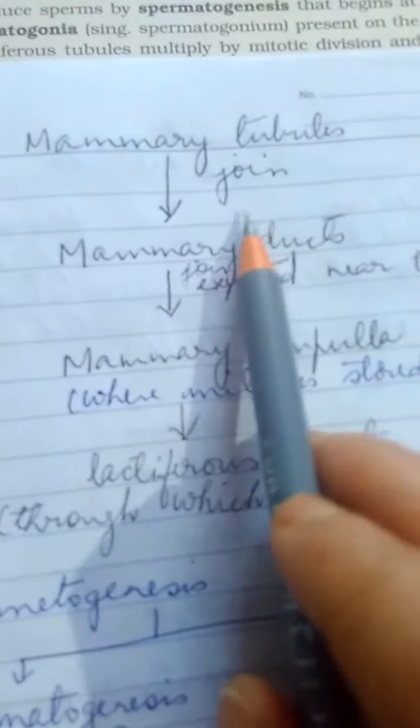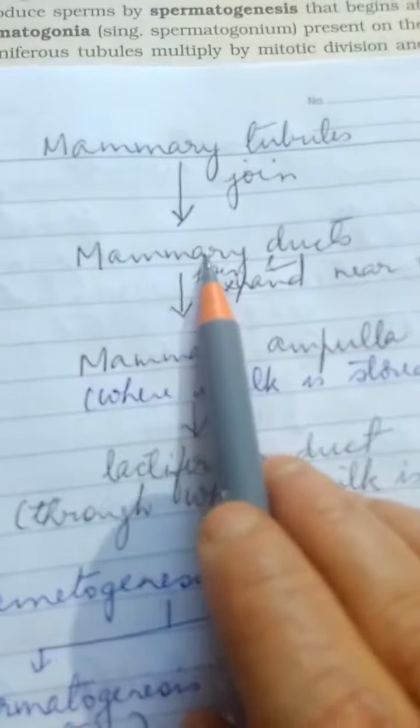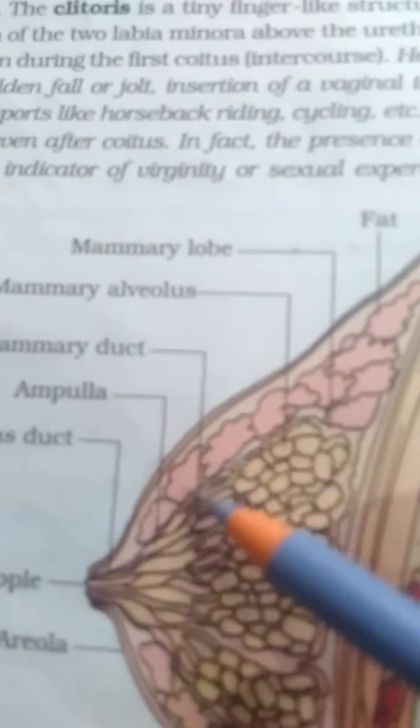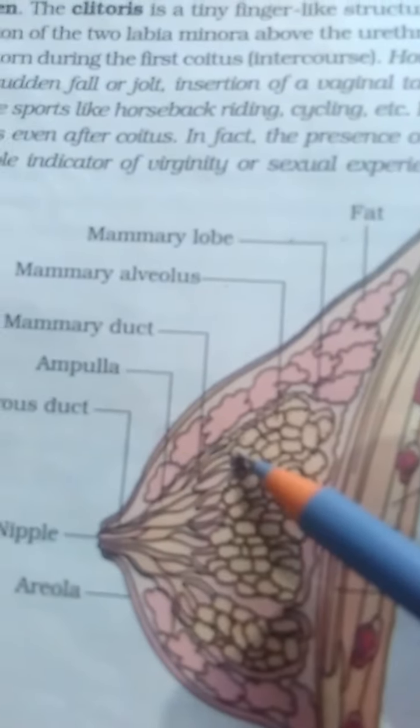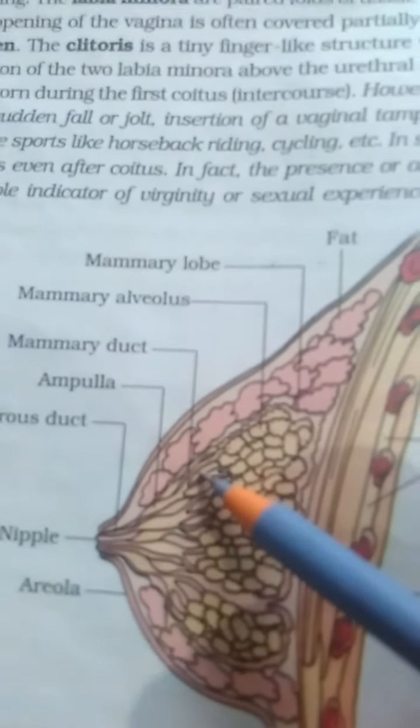Now so many mammary tubules join to form a larger tube called the mammary duct. You can see in this diagram, this is the mammary duct.